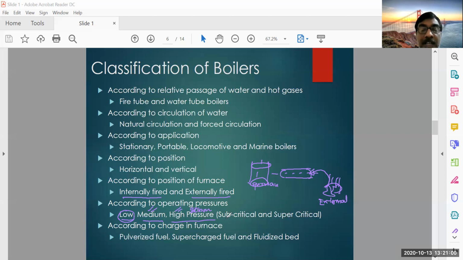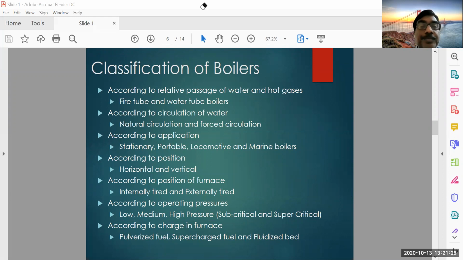And under high pressure, subcritical means it is operated below the critical point of the water. And supercritical means, you know what is this, supercritical and subcritical? In the previous Rankine cycle we have already seen the saturation dome.